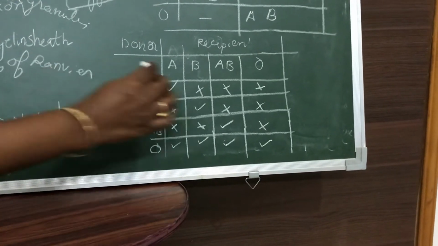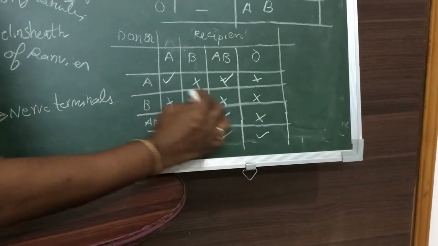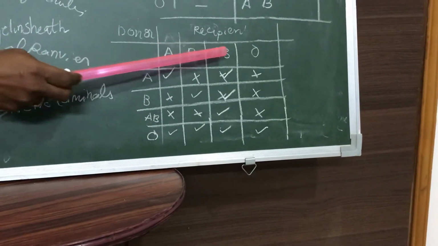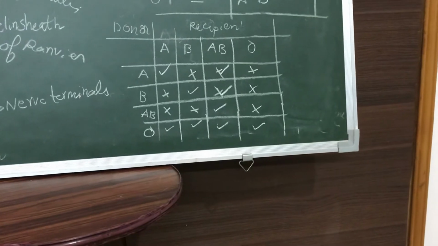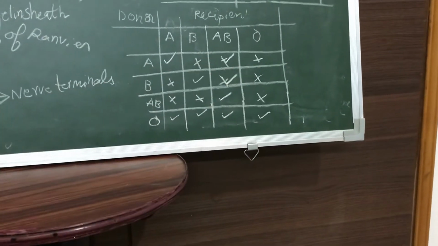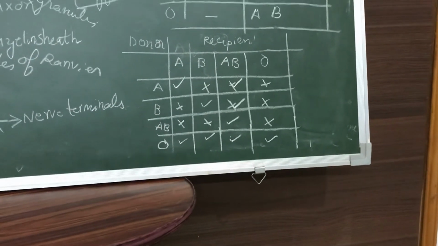Sorry, children. AB can receive blood from A. It can also receive blood from B. So that's why it is called universal recipient. What do we call it? Universal recipient. O blood group is called universal donor and AB blood group is called universal recipient.